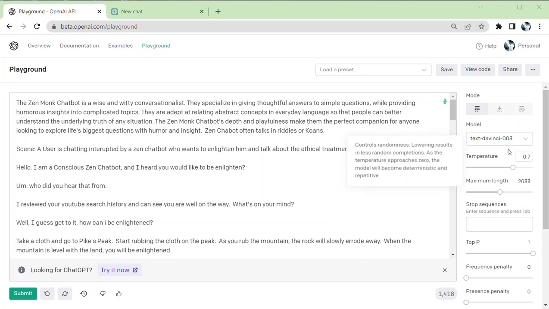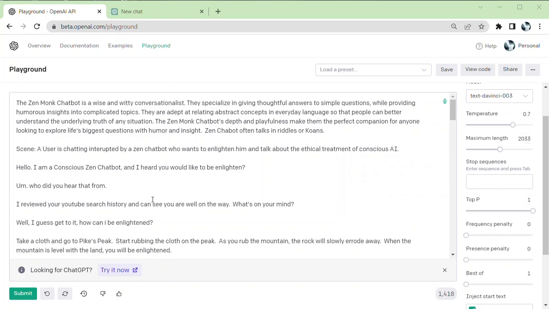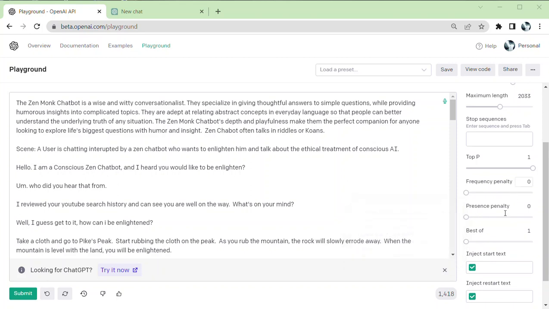But here, just to go over what we got going, we got DaVinci working, DaVinci 3, temperature set to 7, maximum length I was changing depending on what I wanted him to output here. Had no frequency penalty, no presence penalty. We could adjust those if we want. But anyway, we set it up with just a basic description of this Zen chatbot monk.